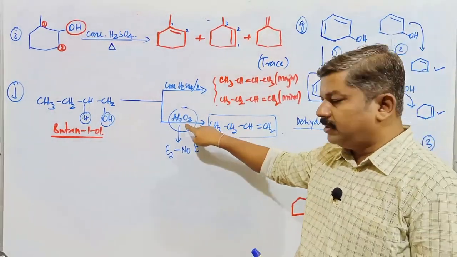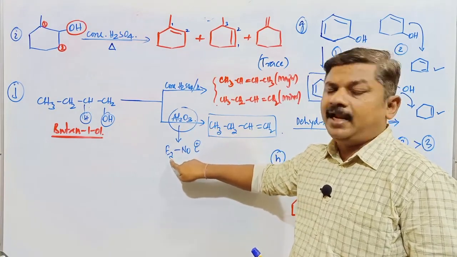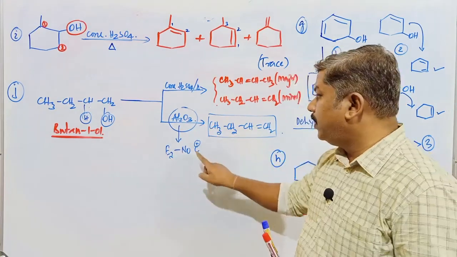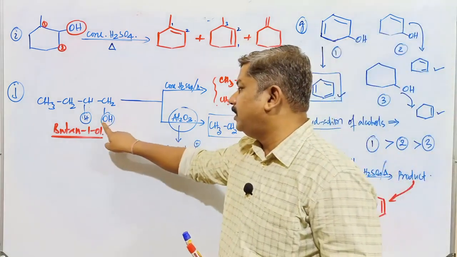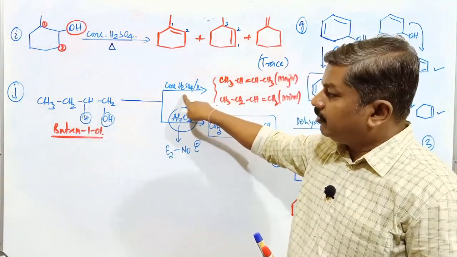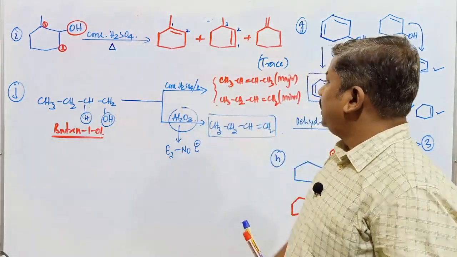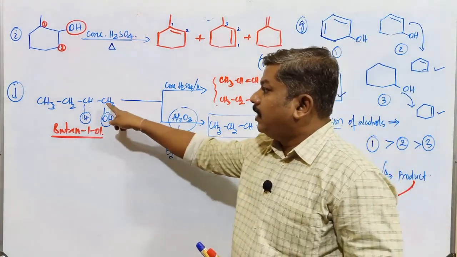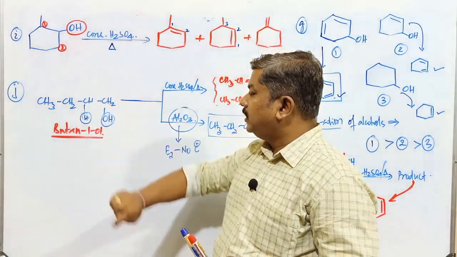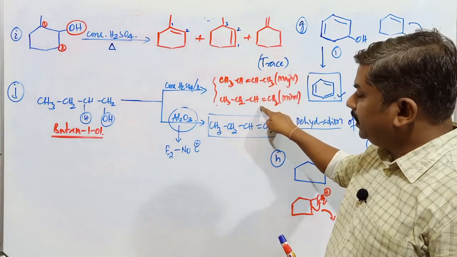This reaction in presence of Al2O3 follows bimolecular elimination. In bimolecular elimination, there is no carbocation, so naturally OH is eliminated from this one and H is going to be eliminated. And in presence of H2SO4, there is a formation of carbocation. Already we have discussed the mechanism also. When carbocation is formed, primary carbocation can be converted into secondary carbocation. In that case, formation of but-2-ene as well as but-1-ene is going to be possible.